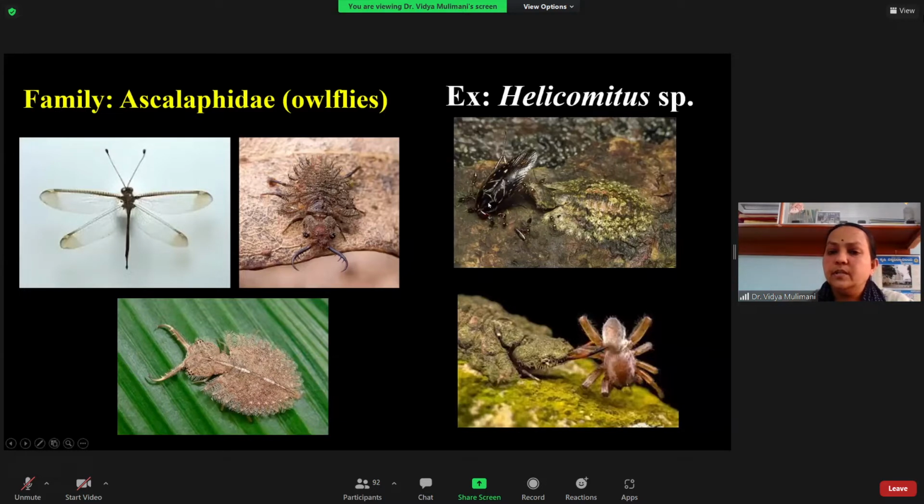Here you can see it catching a cockroach, and you cannot differentiate the bark and the grub of the owl fly. Here it is feeding on a termite, and that is a spider. This is what you find in the Ascalaphidae. The adults and grubs are general predators.